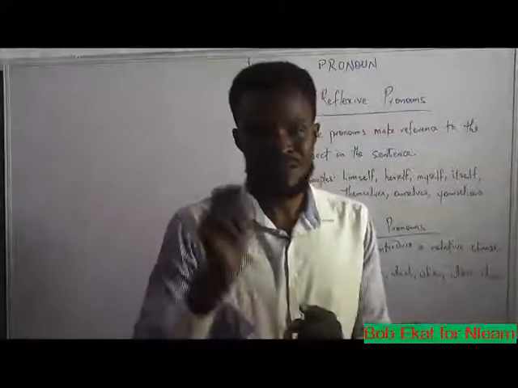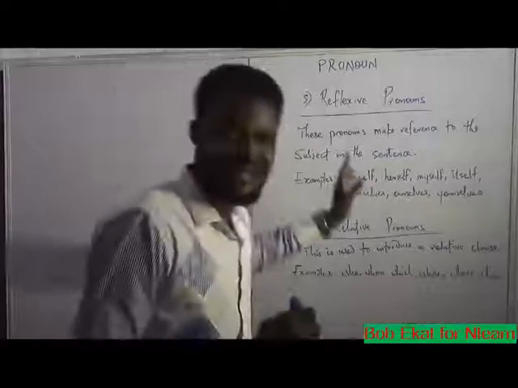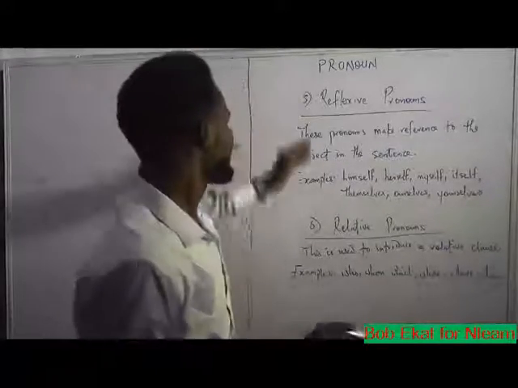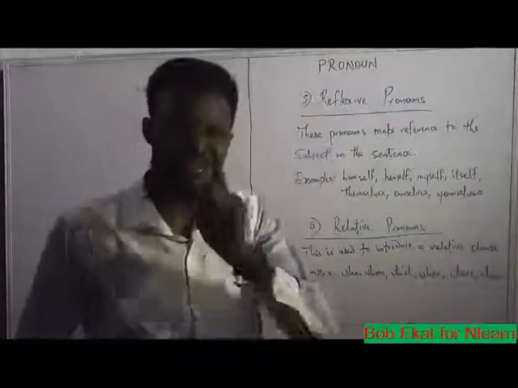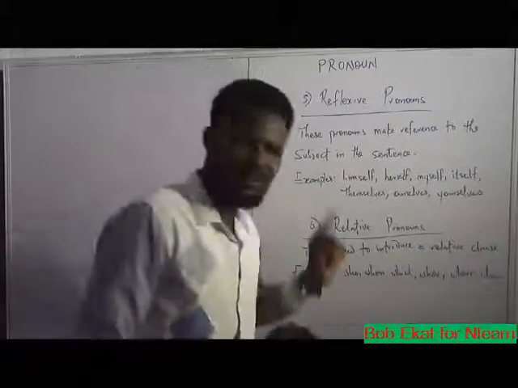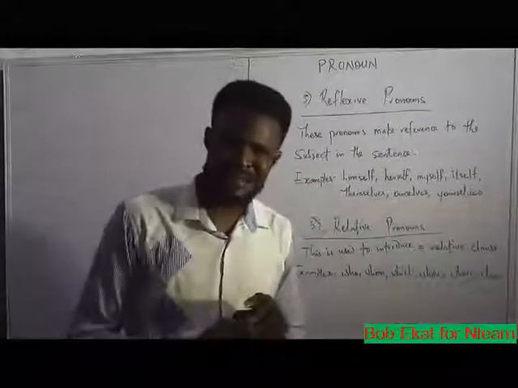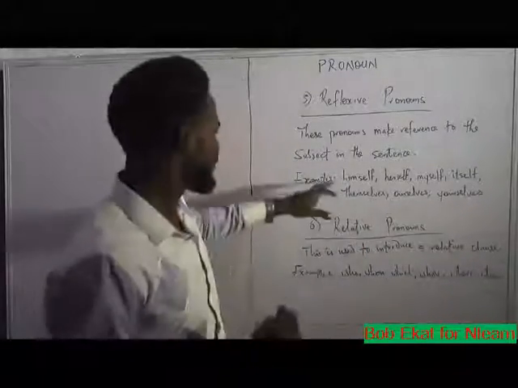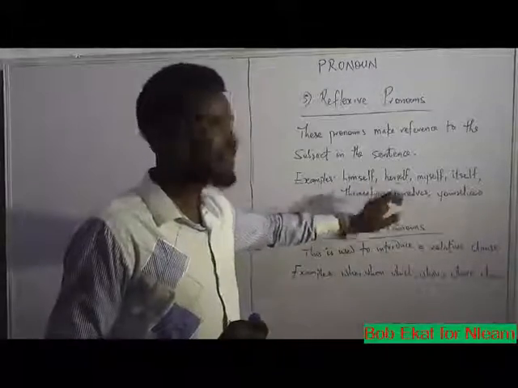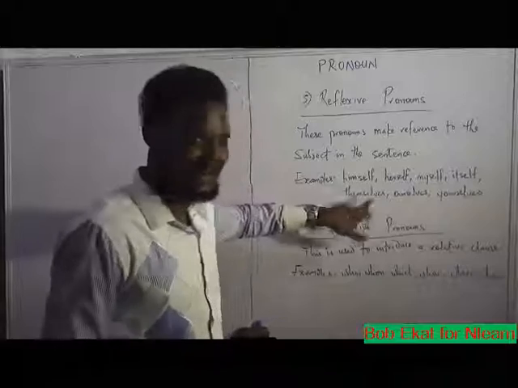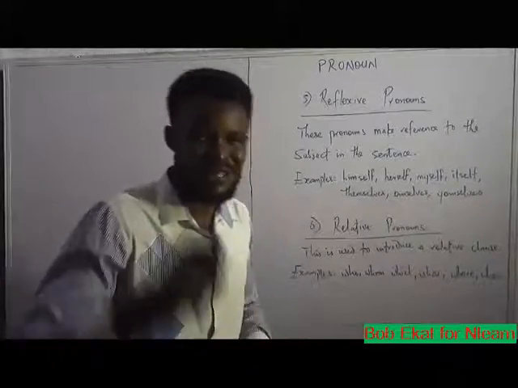Now we shall consider reflexive pronouns. These pronouns make reference to the subject in the sentence. Examples are himself, herself, myself, itself, themselves, ourselves, yourselves.